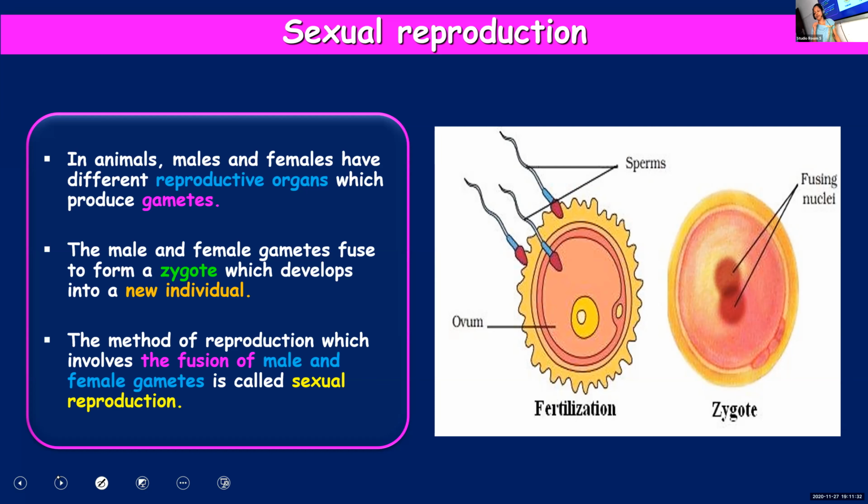It's a method of reproduction in which male gamete fuses with female gamete. And what will happen to the zygote formed? It will form a new individual. But before that, it has to pass through different other stages that you will be discussing later. Any doubt? Now, you should know what are gametes, what is fertilization, what is sexual reproduction.